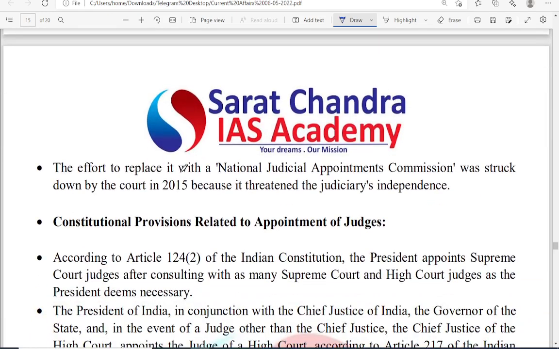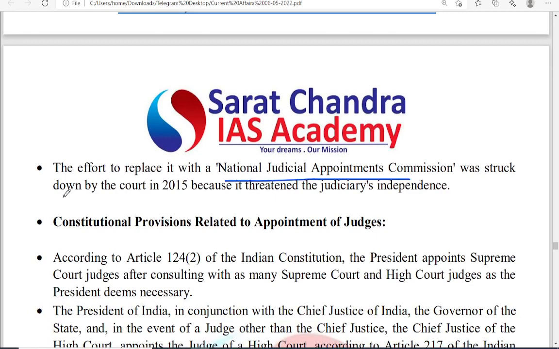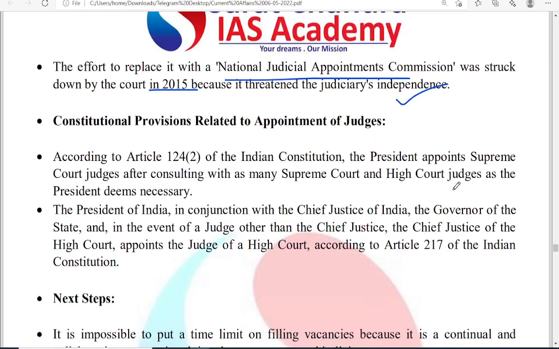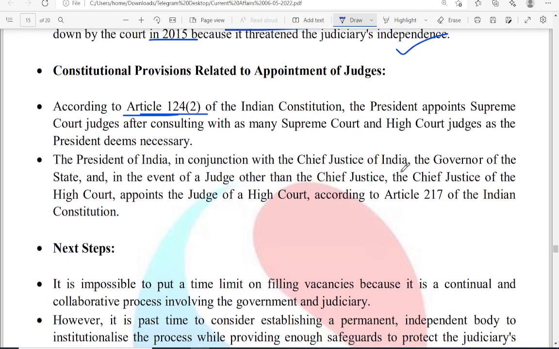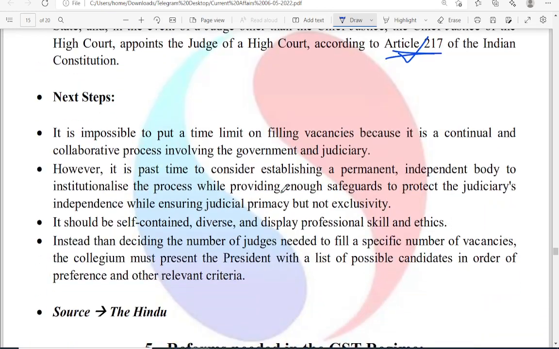So the earlier effort was to replace the Collegium System with the National Judicial Appointments Commission, but it was struck down in 2015 because it threatened judicial independence, which is a basic structure of the Constitution, as set by the Supreme Court. The provisions in the Constitution relating to the appointment of judges are Article 124 Clause 2, also in conjunction with the Chief Justice of India and the Governor of the State. Appointments to the Supreme Court are under Article 124, and Article 217 deals with appointments to the High Courts.